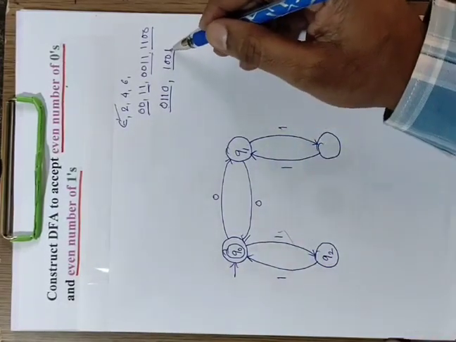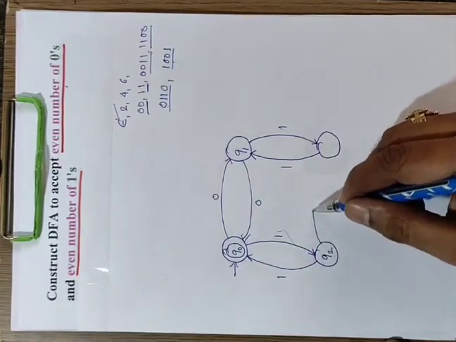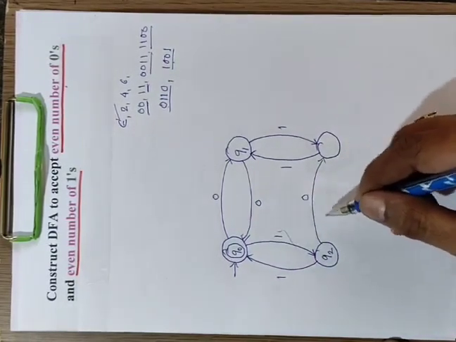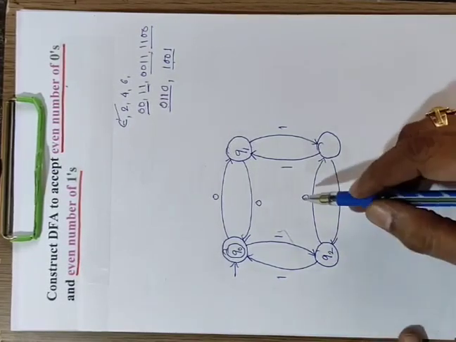Or between this 2 1, 2 zeros, between this 2 1, 2 zeros, then this is 0. This is accepted.